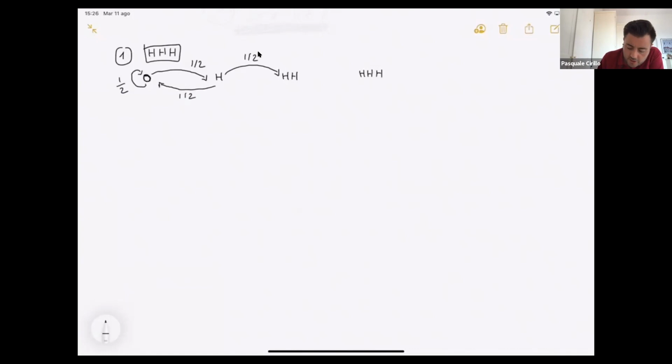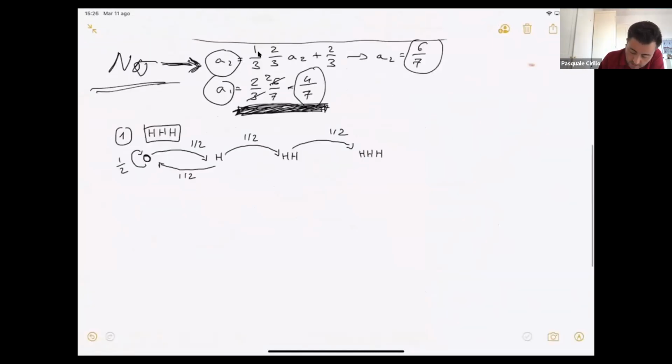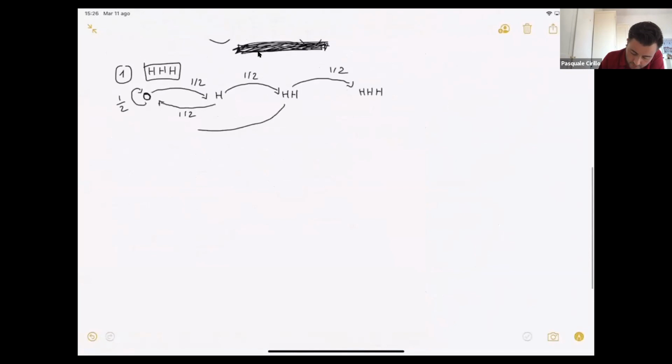If I'm in HH, what happens? I can toss a coin and get an H, so this is 1/2, but I can also get a tail, so I can have HHT. But if I get HHT, I'm no longer able to get a triplet of H. So it means that I'm jumping back to this 1/2.